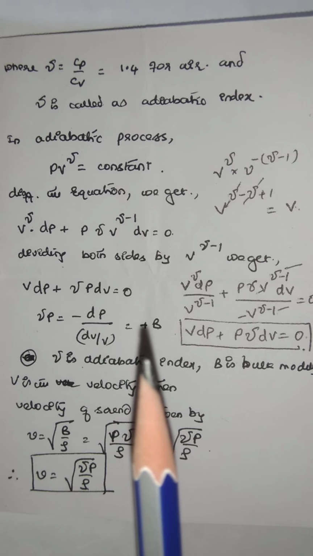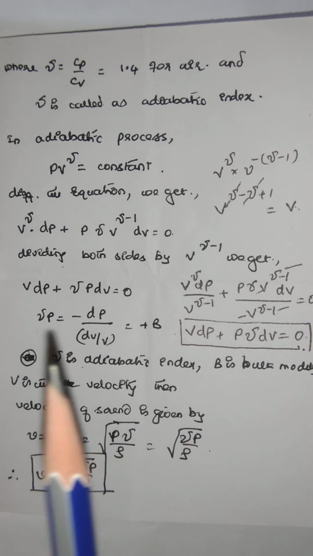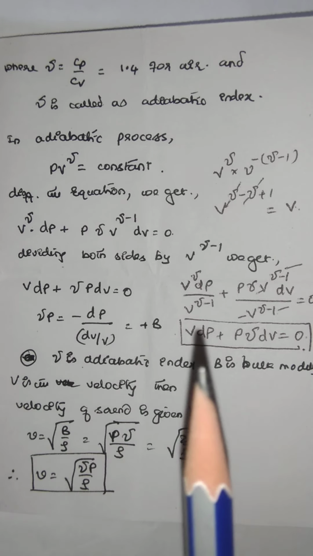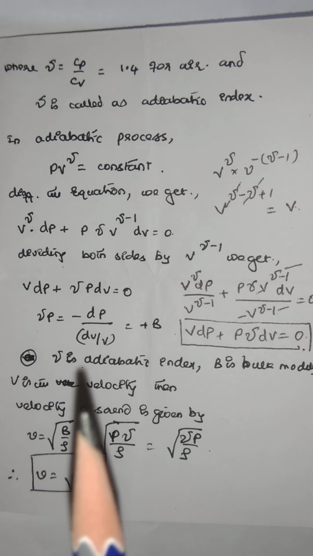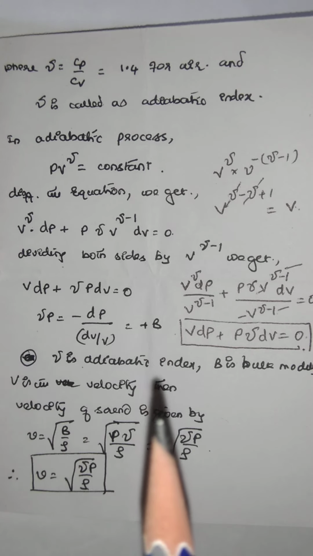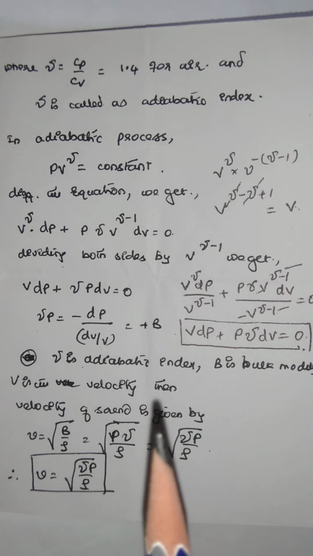The bulk modulus B is equal to minus dP by dV by V, that is equal to gamma P. In other words, the bulk modulus is equal to gamma into P, where gamma is the adiabatic index.